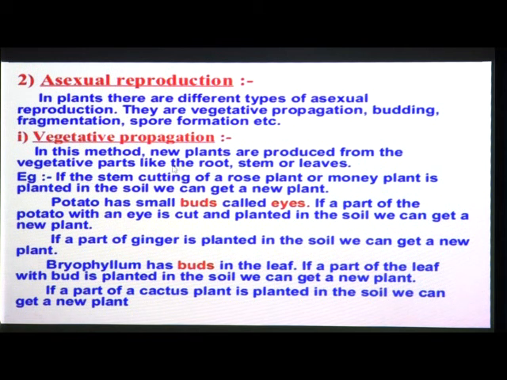So in vegetative propagation, how can we grow plants? With the help of root, stem and leaves, we can grow new plants, or we can obtain new plants. So this is the first type.